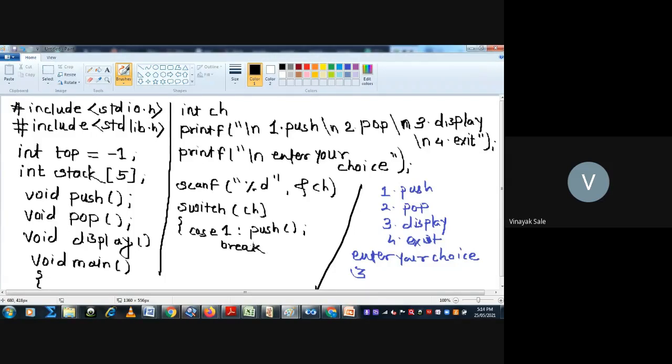You have studied it in advanced C concepts. Then case 2, pop, then break. Then case 3, display, then break.